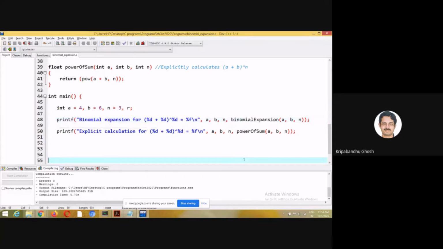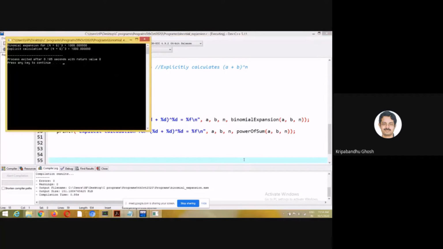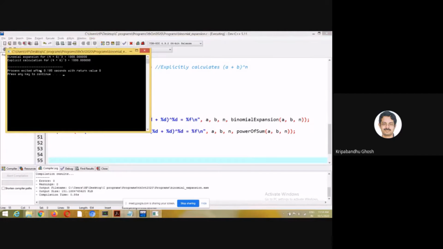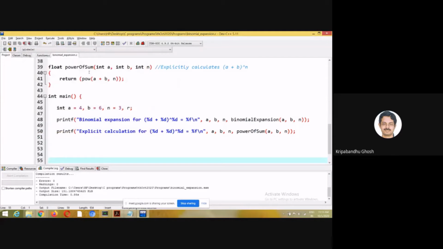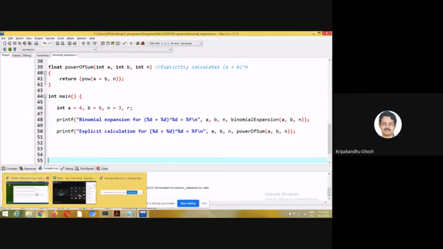So let's run this code. You see that for binomial expansion, the answer is 1000. And for explicit calculation, it is also 1000. So the code is correct. This is something you should study. And next class, I repeat, we will start with this discussion.